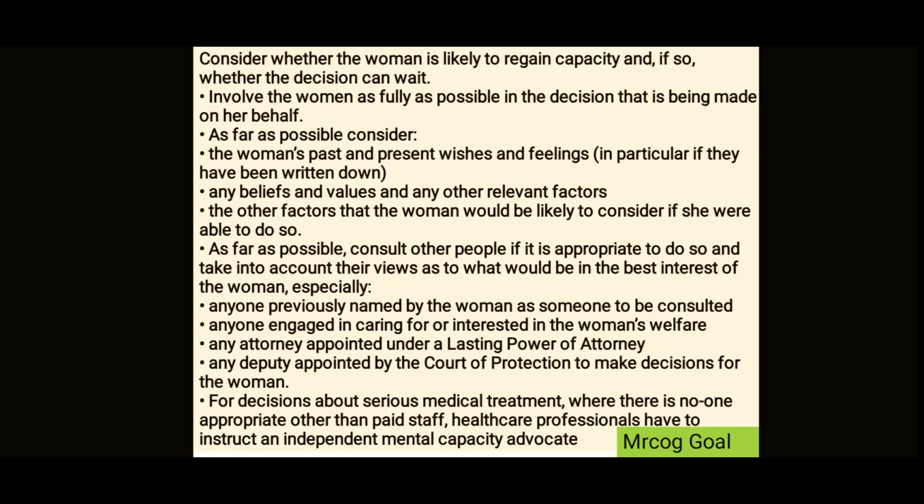As far as possible, consult other people if it is appropriate to do so, and take into account their views as to what would be in the best interest of the woman. So before going for abortion, find out from the relatives and from her previous records if she has written any directive or had any wishes. Also consult anyone previously named by the woman, anyone engaged in her care or interested in her welfare, anyone having lasting power of attorney, and any deputy appointed by the Court of Protection to make decisions on her behalf. So you need to take care of all these things for patients who don't have capacity.